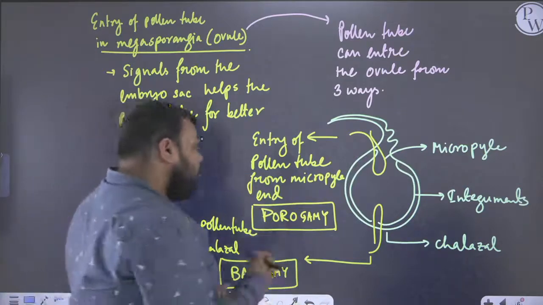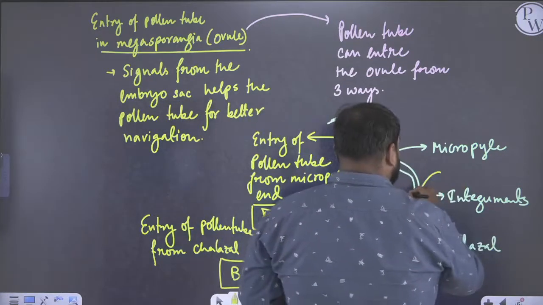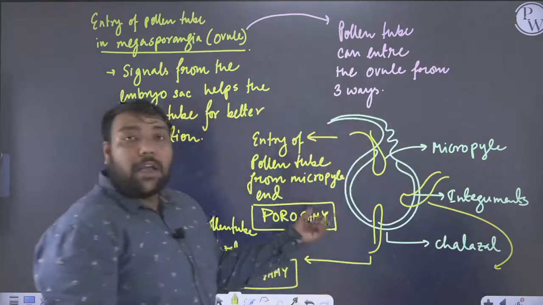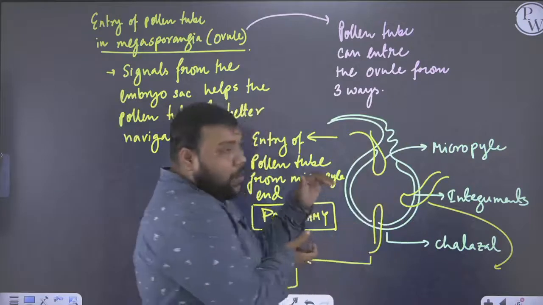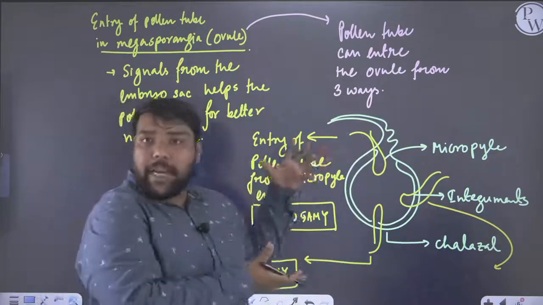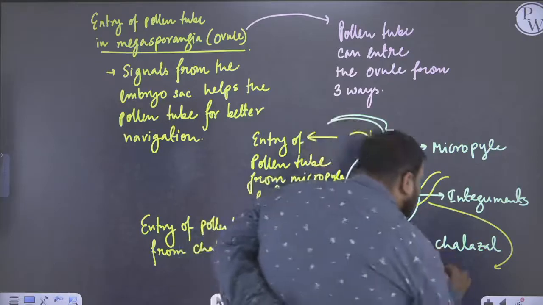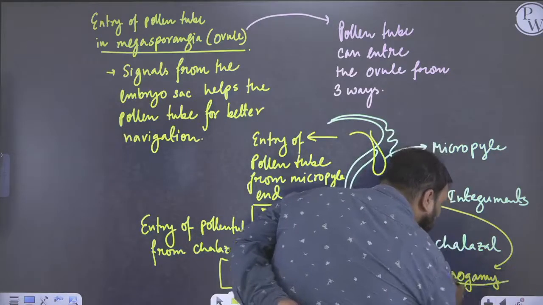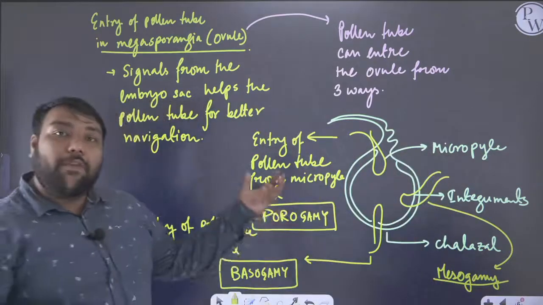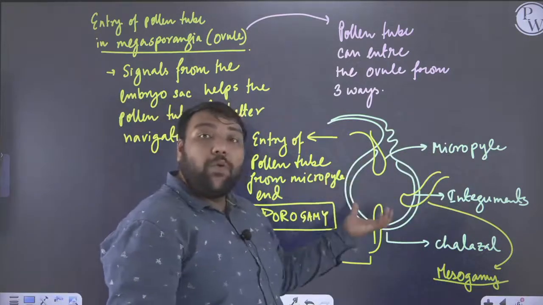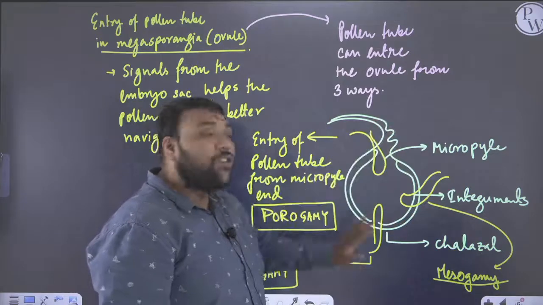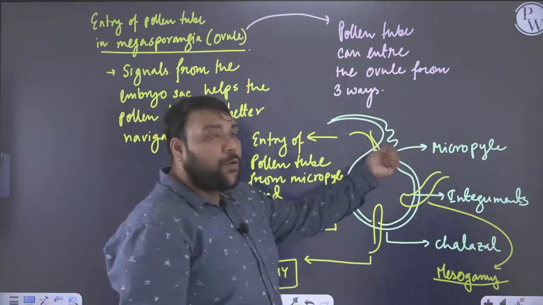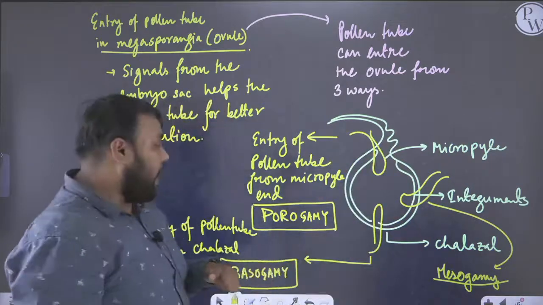Okay, and if we see that a pollen tube is entering inside the ovule from the integument, so we see that this is now entering inside the ovule somewhere in between, so we call it the mesogamy, right? So this is the entry of pollen tube to the ovule or megasporangium. So there are three ways to enter inside the ovule or megasporangium. So one is porogamy, mesogamy and chalazogamy.